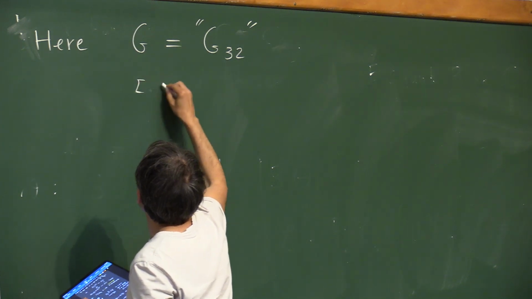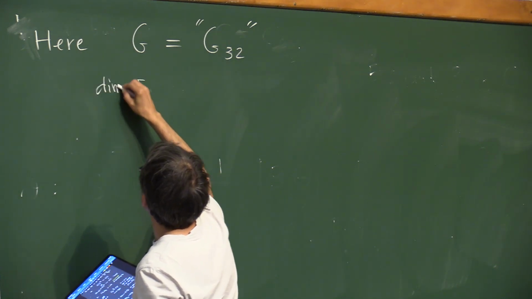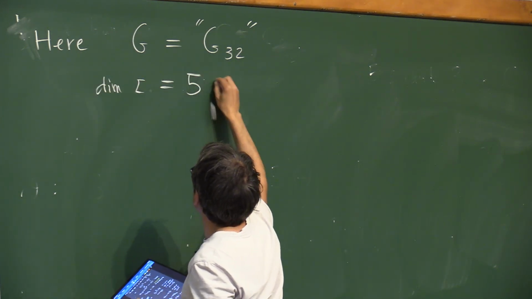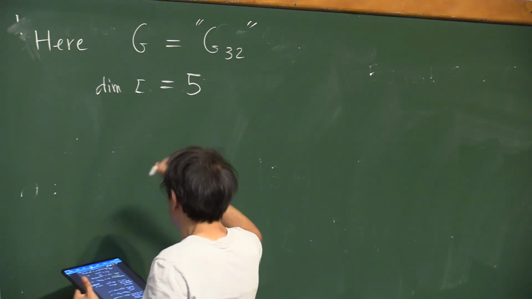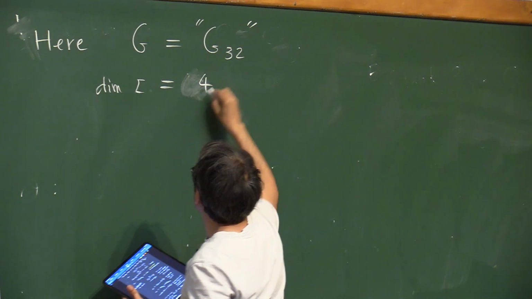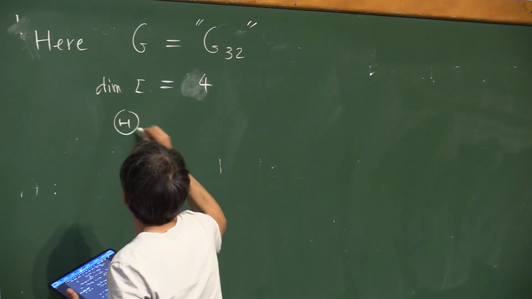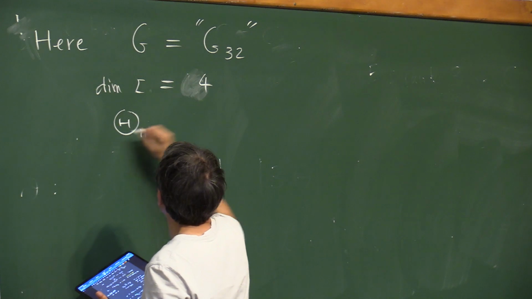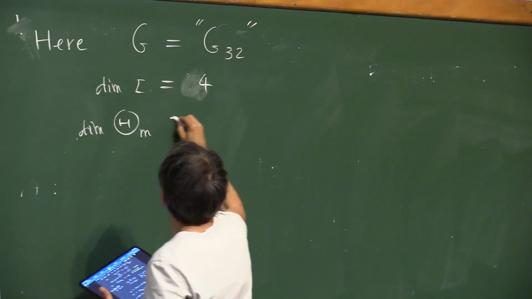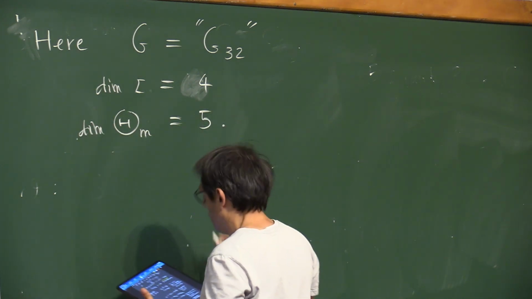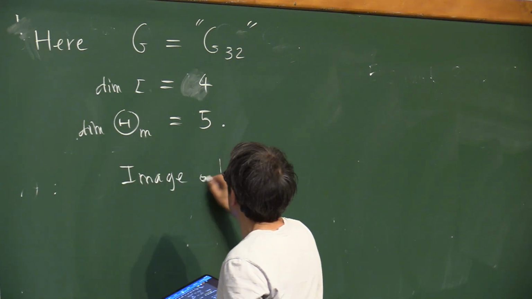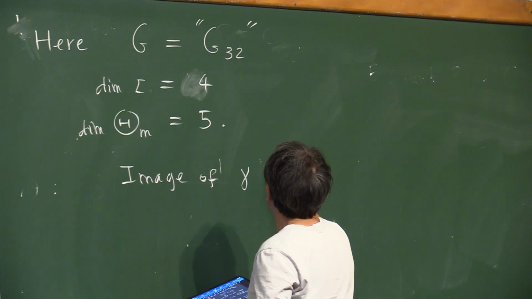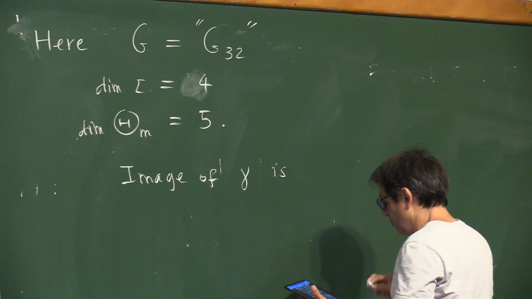And C has dimension 4. Theta, M has dimension 5. And the image of gamma is what people call the Burkhardt